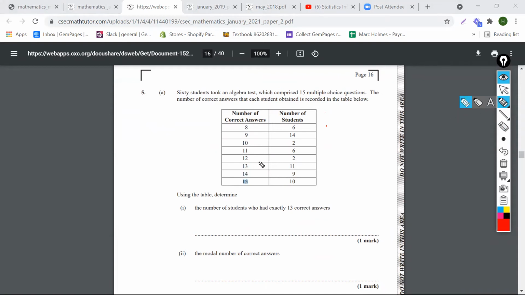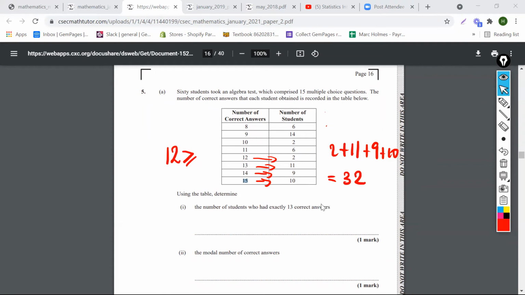So we'd add up the value for 12, the one for 13, the one for 14, and the one for 15, because that would mean that the person gets 12 or over, right? So 2 plus 11 plus 9 plus 10 would give us 32. So it's 32 students who got 12 and over.